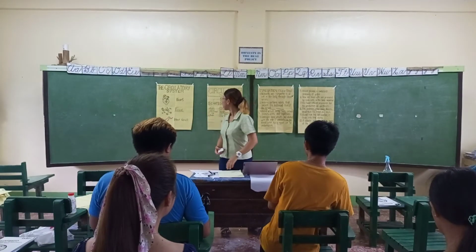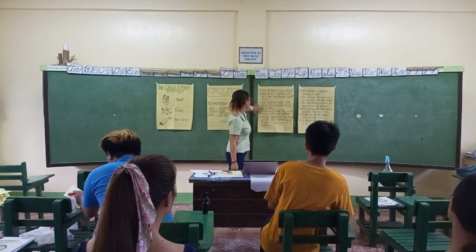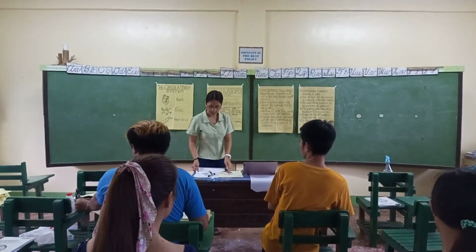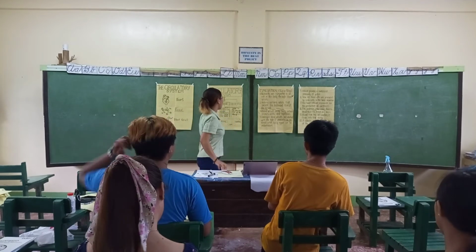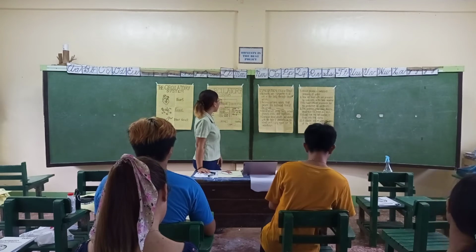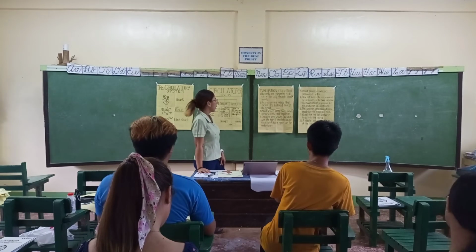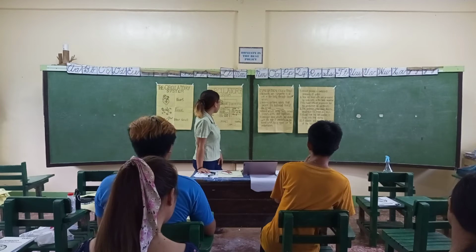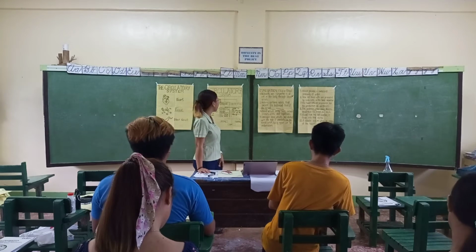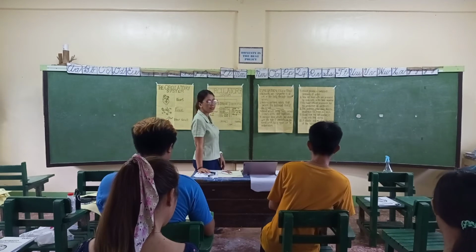Since we have already discussed all about the circulatory system, we have here an evaluation, and I want you to answer this. It is an evaluation of true or false questions. So first, are you all ready? Yes, ma'am. Number one, nutrients are transported to all cells in the body through blood vessels. True or false? Number two, arteries contain valves that prevent the backward flow of the blood. Number three, blood vessels in the body include arteries, veins, and capillaries.